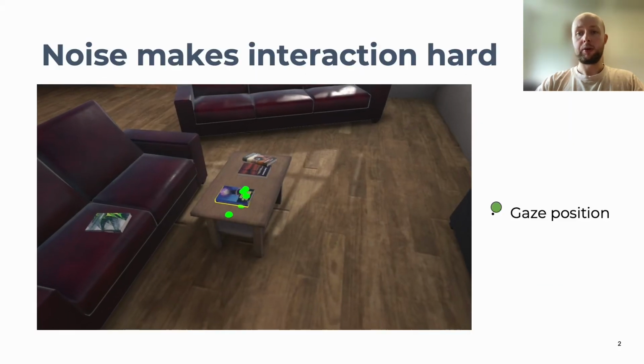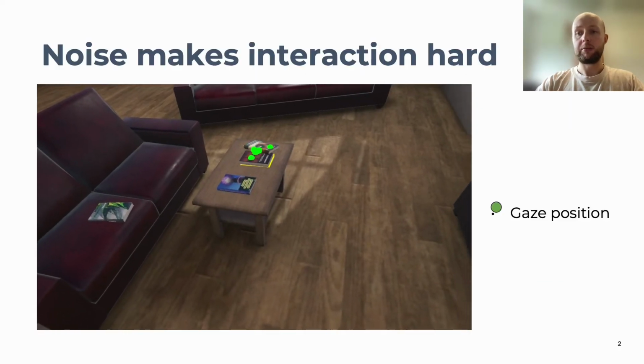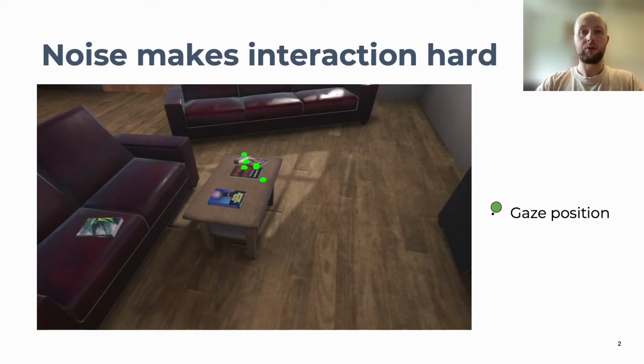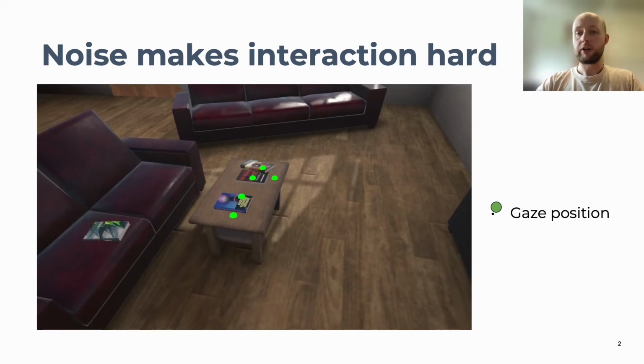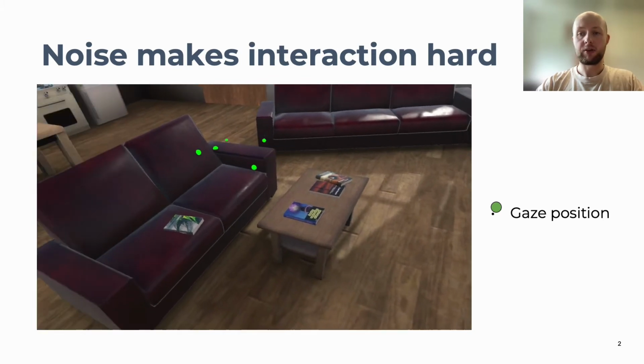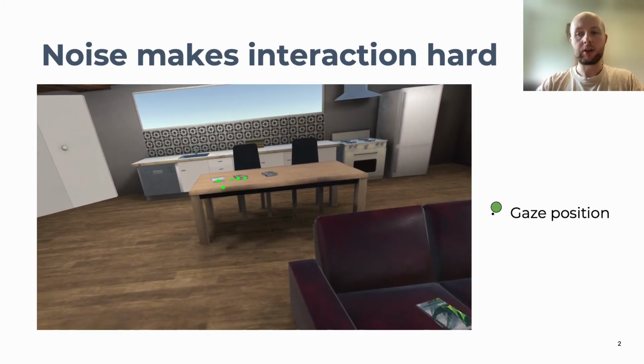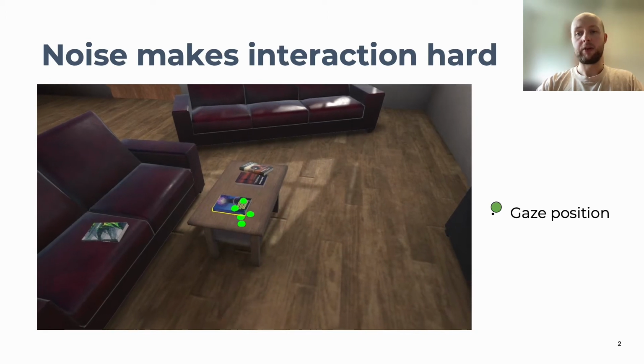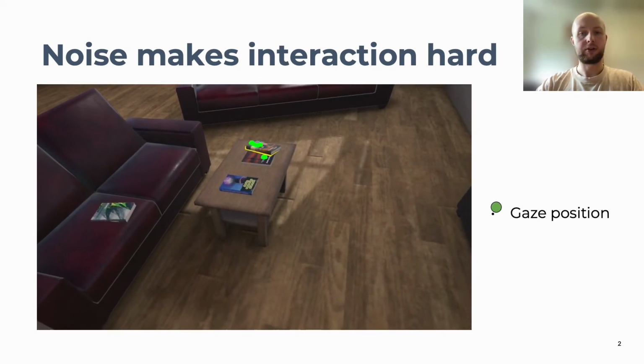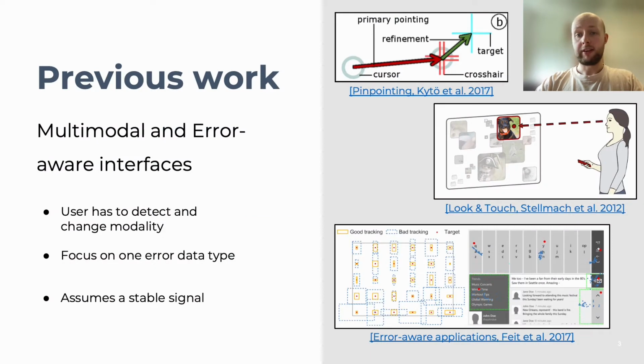When dealing with multimodal input streams, the quality of each available signal can vary over time due to a variety of factors. For example, eye tracking can be very attractive for interaction as we naturally look at objects that we're interested in. However, eye tracking can become noisy and for some completely unusable. To address these limitations, several projects have proposed the inclusion of a secondary modality to refine inaccurate gaze directions. However, these techniques require users to manually detect, switch modality, and then refine errors that are present.